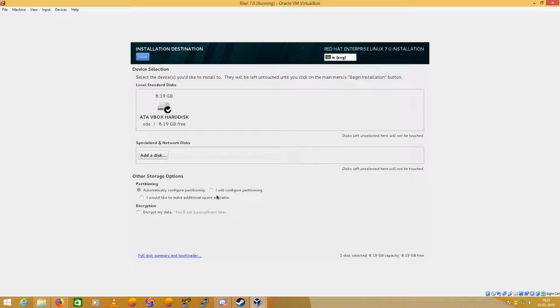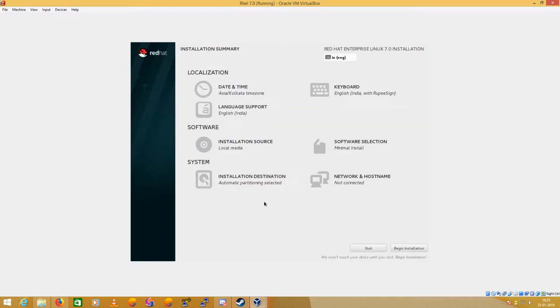Regarding partitioning, I'm going to make another video about this. But first of all, today we're going to make one Linux virtual machine in the VirtualBox software. So I'm going to select automatically configure partitioning. It will by default be selected. And make sure that this tick icon, see that, this tick icon, is on so that the hard disk is selected. And go ahead and click on done.